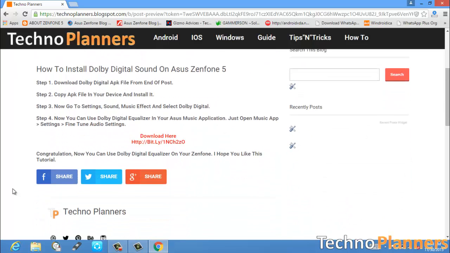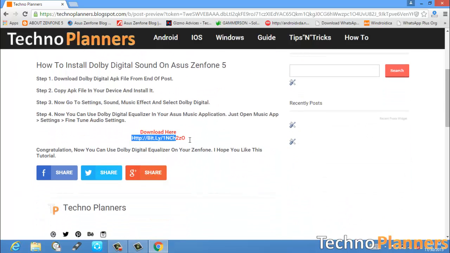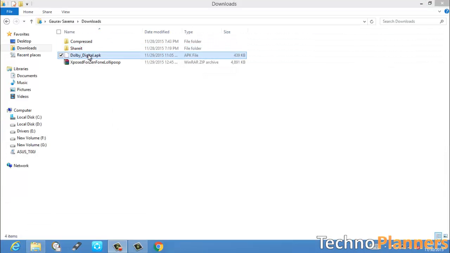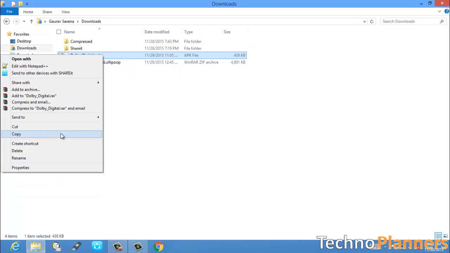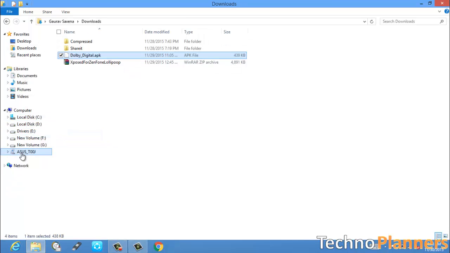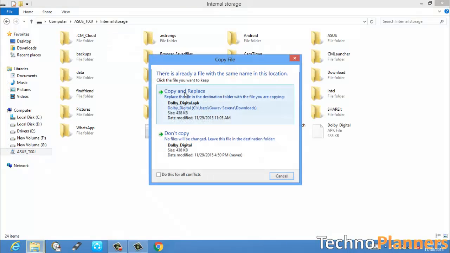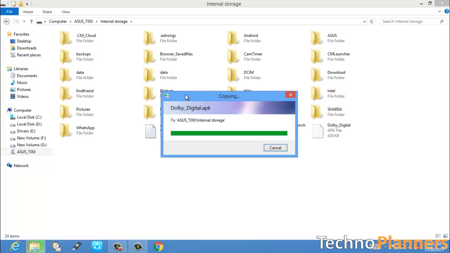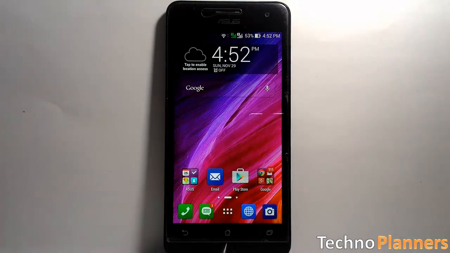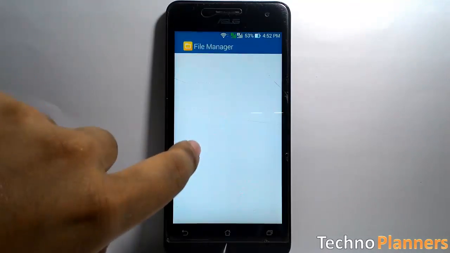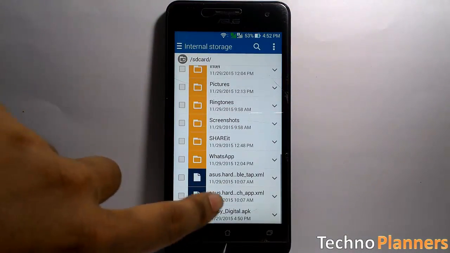So first download Dolby Digital APK from Techno Planners, link given in description. Now copy APK file to internal storage or a SD card of your device. Go to File Manager and install APK, wait until complete and choose Done.